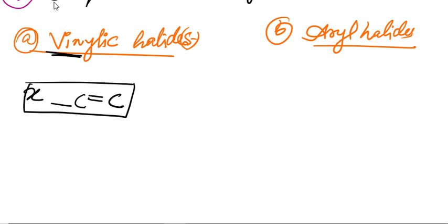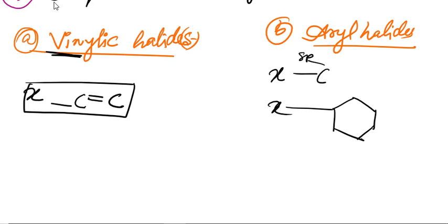What is it? Aryl halides. So these are the compounds in which the halogen atom is bonded to an sp2 hybridized carbon atom of an aromatic ring. That means we have to write it this way. Okay, this is sp2 hybridized, right? So if a carbon has to be sp2 hybridized, it needs to be this way. All right, dekha? So whenever such kind of compounds are observed, you should know that it's an aryl halide.